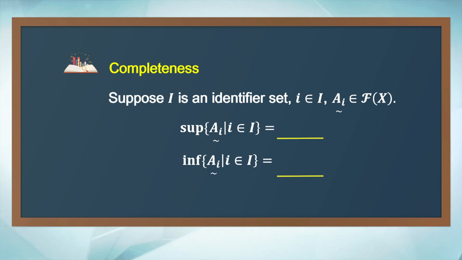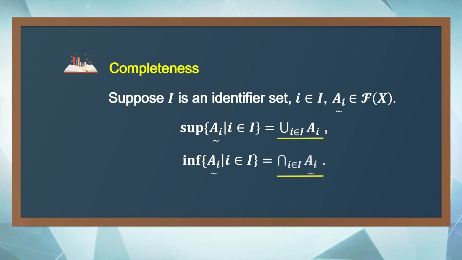Suppose the supremum of A_i's and infimum of A_i's exist. What are they? Guess. The supremum is equal to the union of A_i's. The infimum is equal to the intersection of A_i's. You can prove it yourself. And this is a complete lattice.